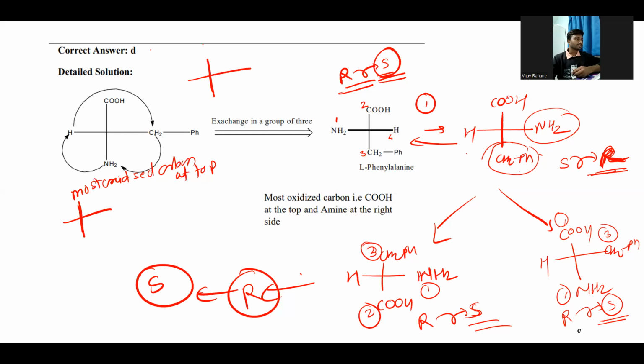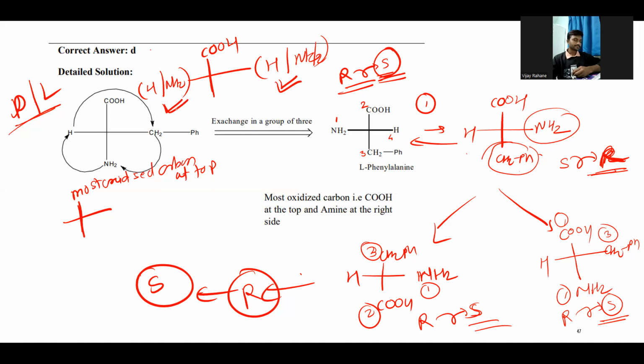Any amino acid in this fashion, the COH always goes at the top, and this hydrogen or NH2 will be on this side, depending upon whether it is D or L. If it is D, then the NH2 will be here, and if it is L, the NH2 will be here.